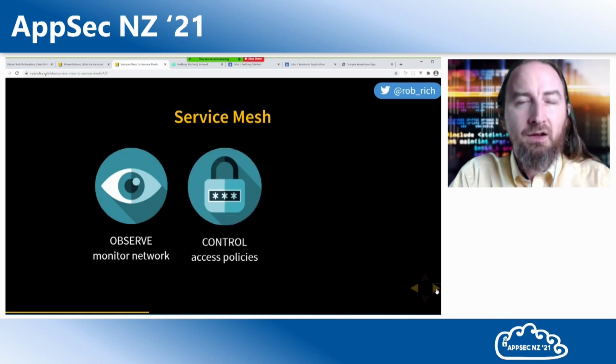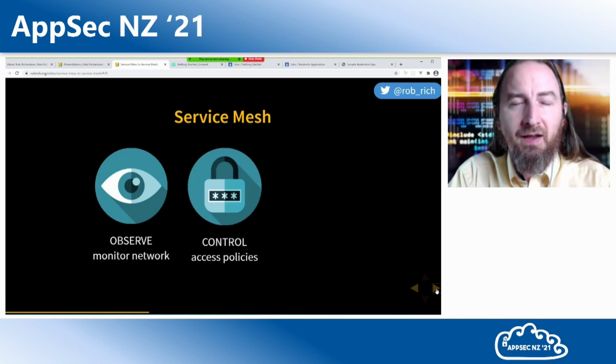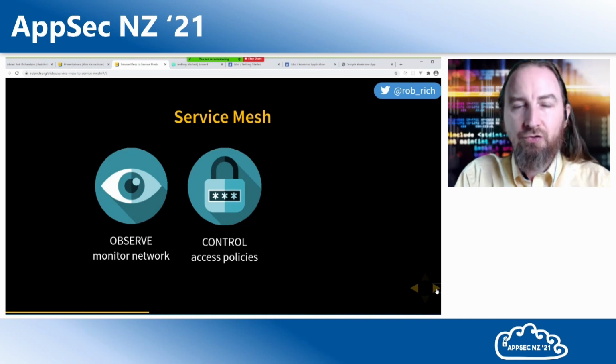In time, I can control it. Let's create policies and identify when we should be able to communicate with that other service. And is this service communicating in ways that we didn't expect? Is there a new rogue service that we didn't expect that we should really lock down? Observe, control,